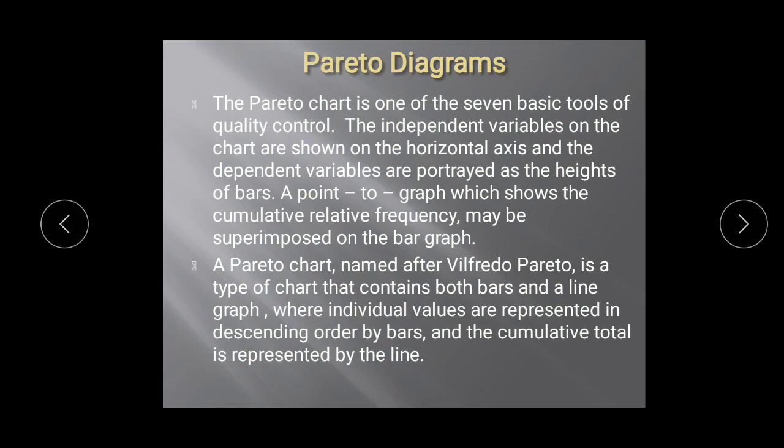As I defined it just now, it contains both bars as well as a line. The bars show individual values in descending order, and the cumulative total, the altogether total of a particular value, is represented by a line. These are the things a Pareto chart defines.